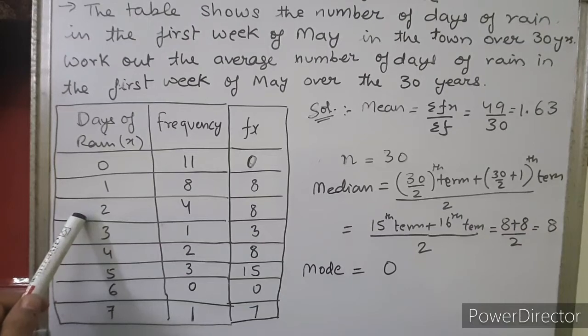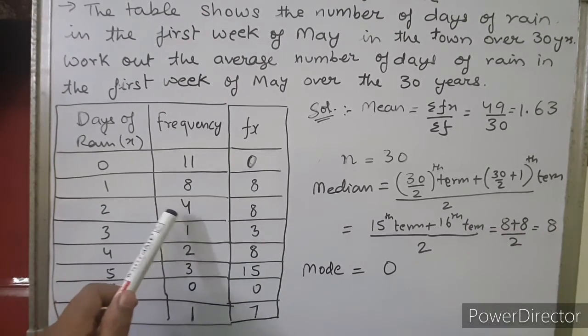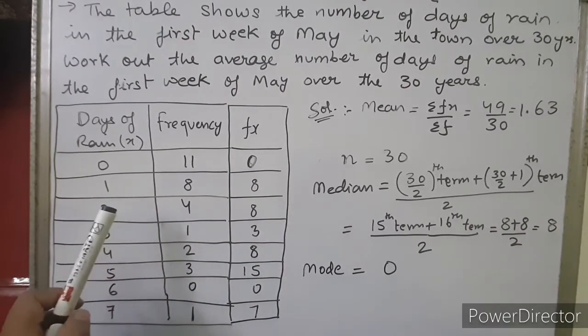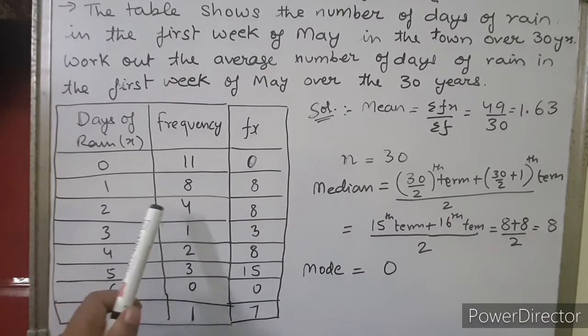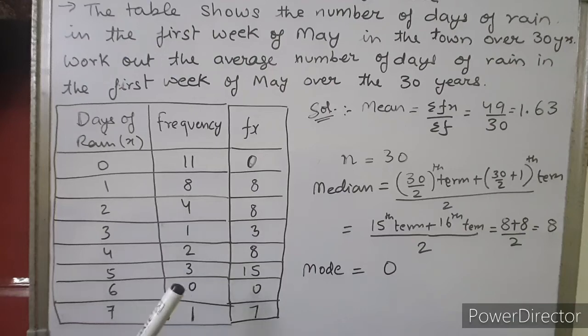Here 2 days of rain is given and the frequency is 4. Again it means that in the first week of May it rained for 2 days, 4 times. Okay children, this way we can read the table. 3 days of rain, 1 time, 4 days of rain, 2 times, 5 days of rain, 3 times, 6 days of rain, no time, 7 days of rain, only 1 time. So this is what the question gives.